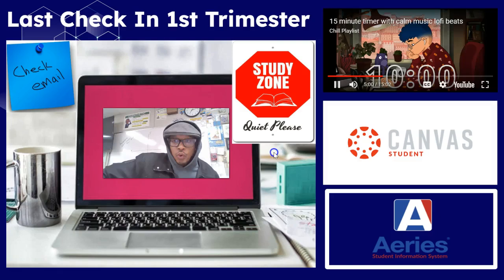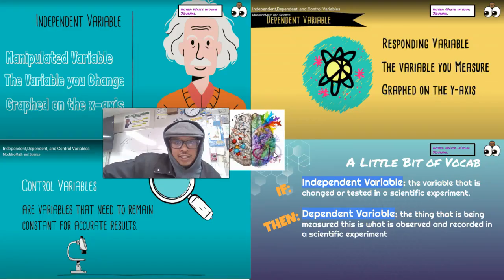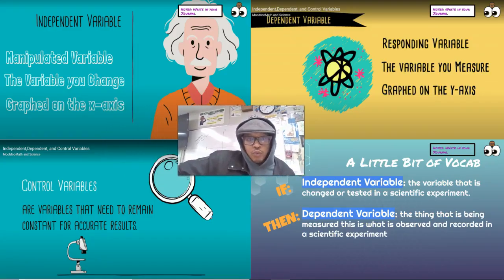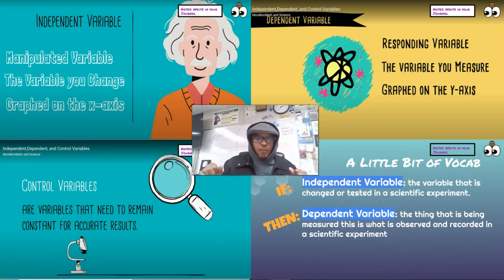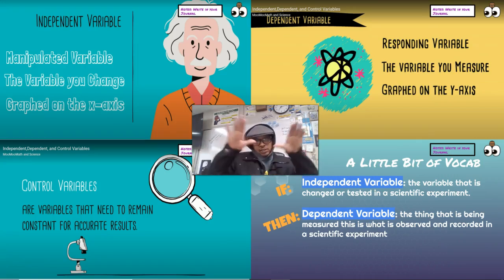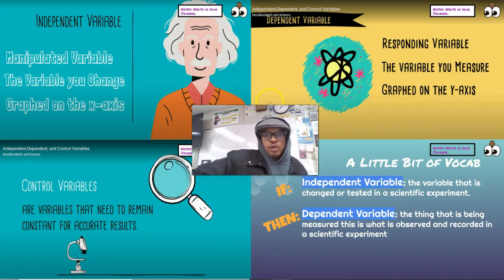All right, cool. Now on to the next thing. Make sure the independent variable is the thing that goes on the x-axis, right? X-axis going horizontal, and that's the thing that you're going to manipulate, or the variable that you're going to change. The responding variable or dependent variable is the thing you're going to measure. So what are you measuring in this? Control variables are the things we keep the same, regardless of what's going on in the experiment.